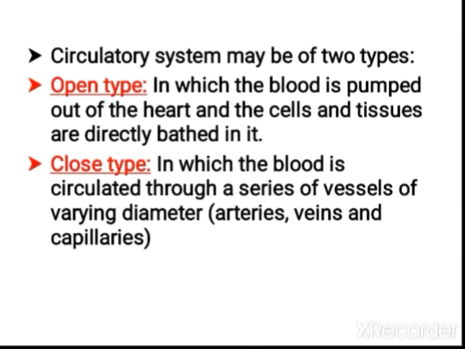Okay. So now let us see regarding the circulatory system. The circulatory system is of two types. It is open type or closed type. So open type means there is no well defined heart and other organs, means arteries and veins. It is not like that, and all the tissues are directly bathed in blood. So that you call an open type. In closed type of circulatory system, the blood is circulated through a series of vessels. Okay, arteries, veins, capillaries, like that it will be there.